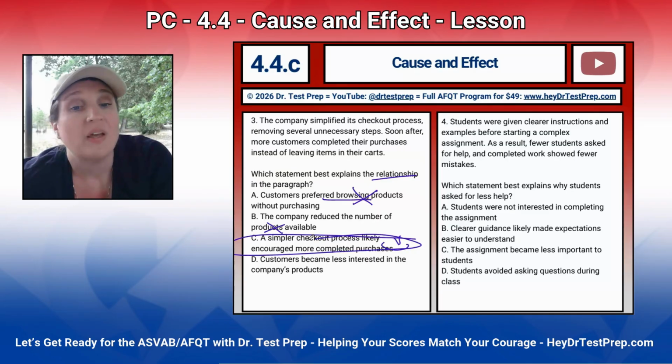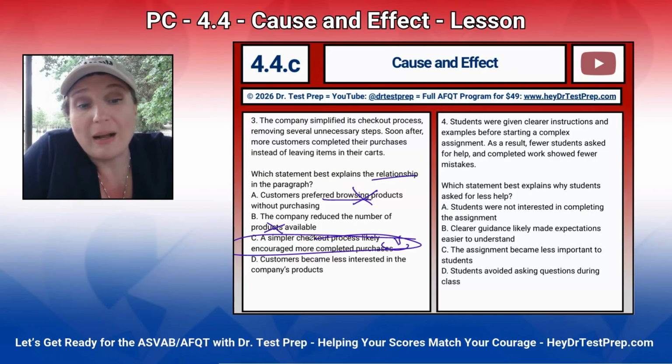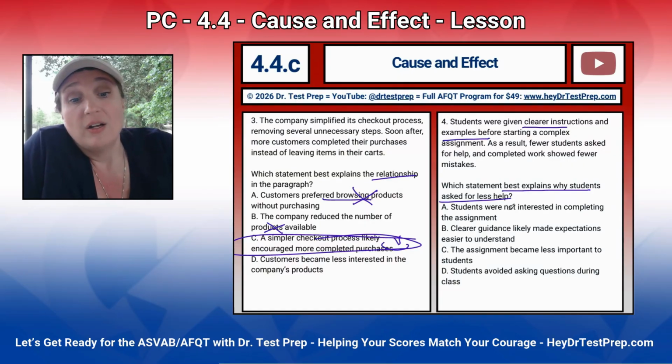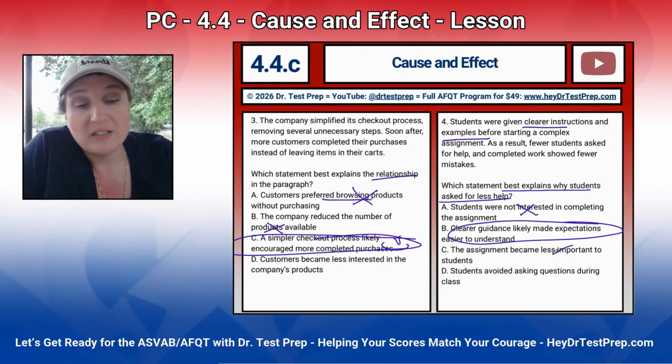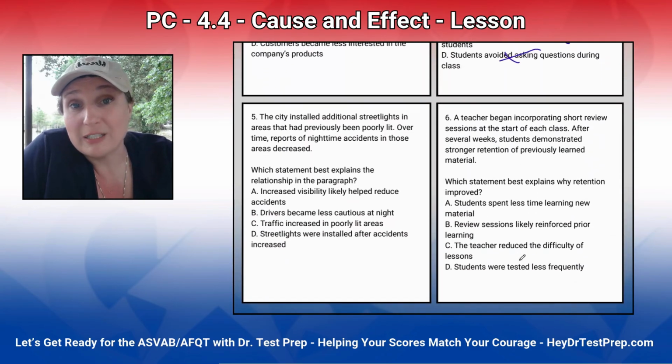Yep. Students were given clearer instructions and examples before starting a complex assignment. So why did students ask for less help? As a result, fewer students asked for help and completed work showed fewer mistakes. So what happened? They were given clear instructions and examples. Students were not interested? Nope. Clear guidance likely made expectations easier to understand? Yes. It wasn't that the assignment was less important, and it wasn't that students avoided asking questions. It was that the expectations were clear.